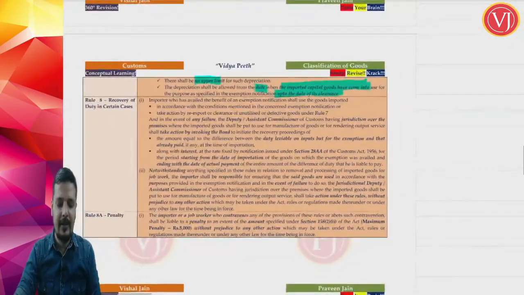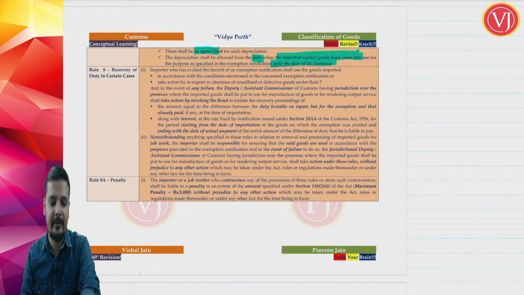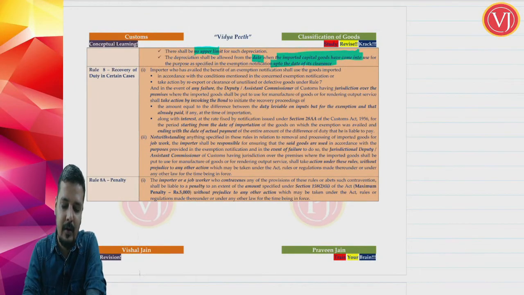Now friends, the last 2 rules that are left out are small rules, recovery in certain cases. Rule 8 and Rule 8A talk about penal action, recovery in certain cases. What is Rule 8 talking about?